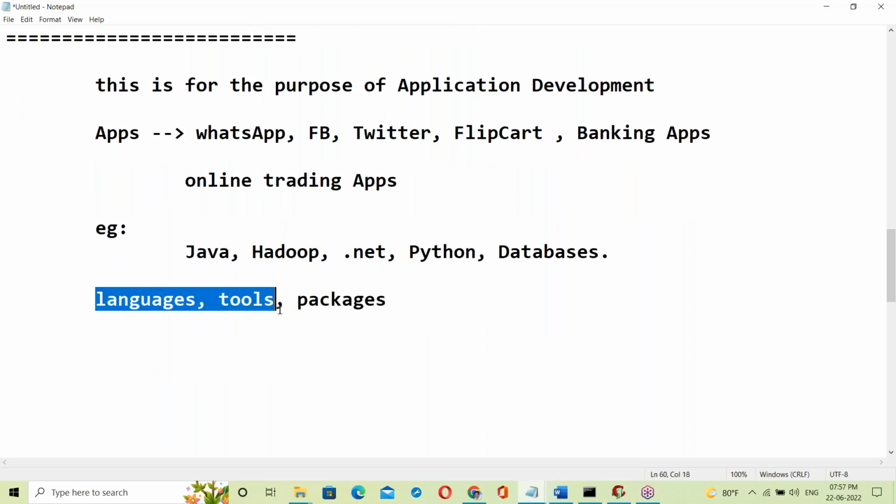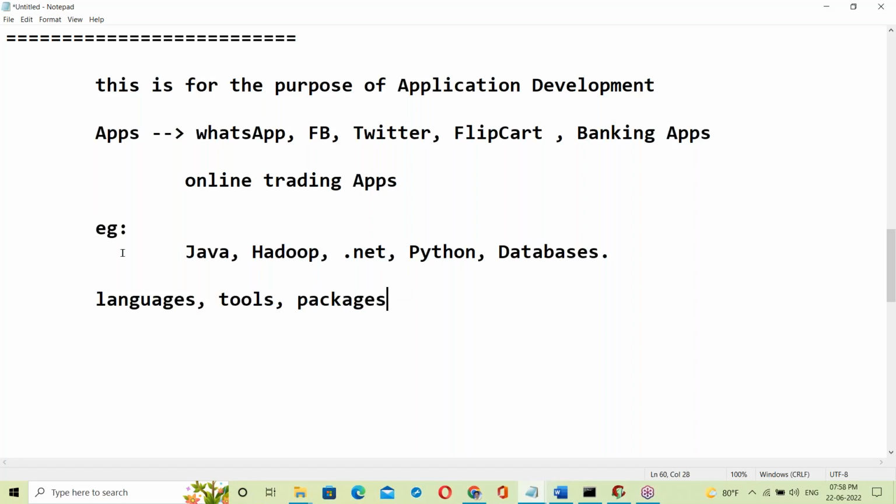Okay, so languages, tools, and packages. Languages like Java, C, C++, Python, HTML. Next, tools like data warehousing tools, testing tools. Next, big data tools. Next, packages like MS Office package. Next, Tally ERP package, SAP ERP package, right? Like this, many technologies we are using in software.